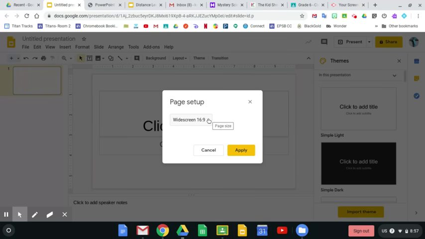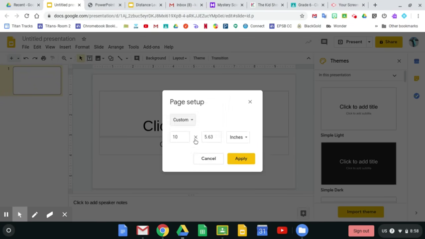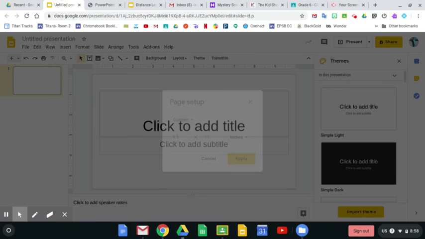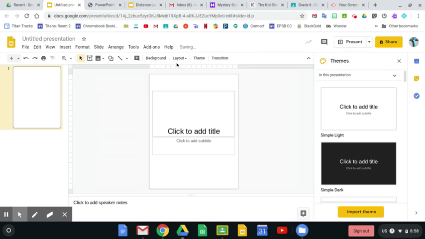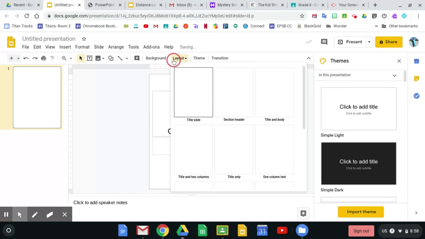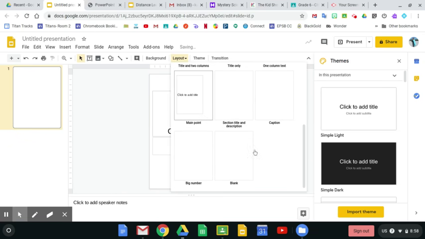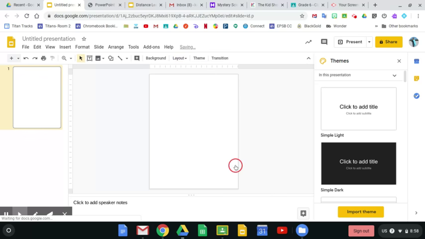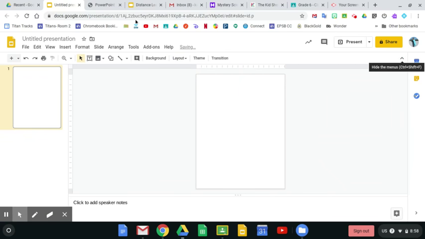So we are going to customize to custom, and we are going to make this 8.5 by 11 and apply that. And I'm going to make my layout blank because what I'm going to be doing is locking this in. So we have our page here, get rid of our themes.